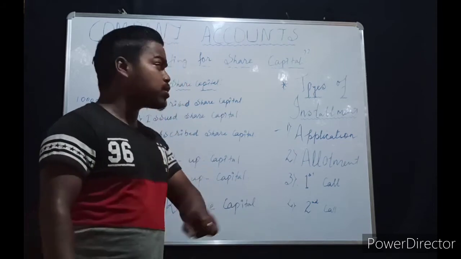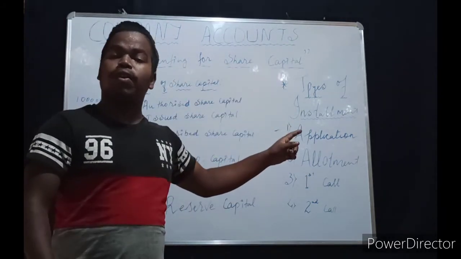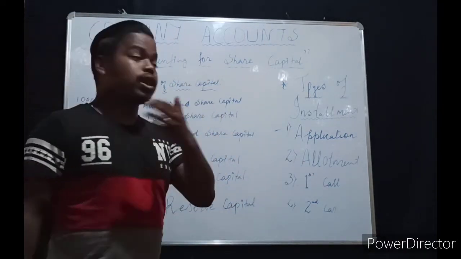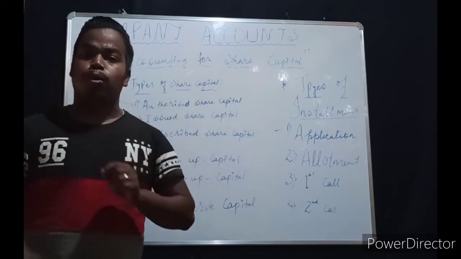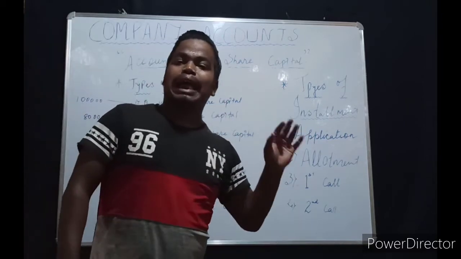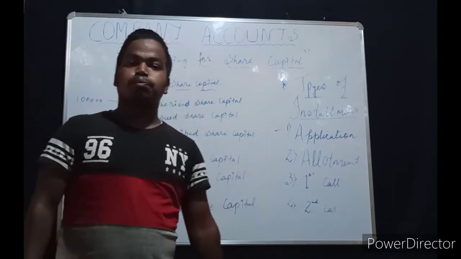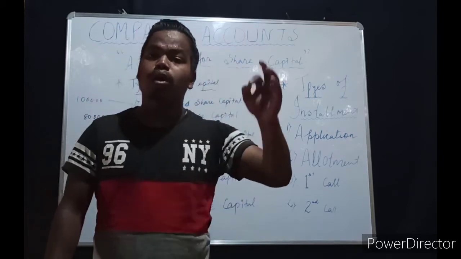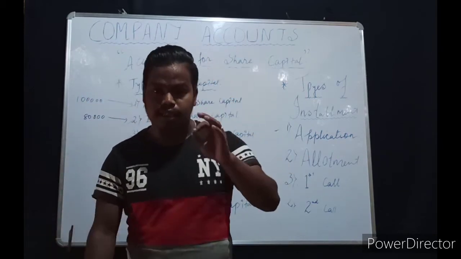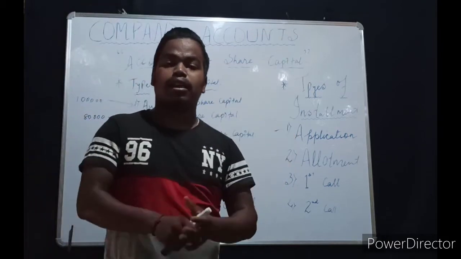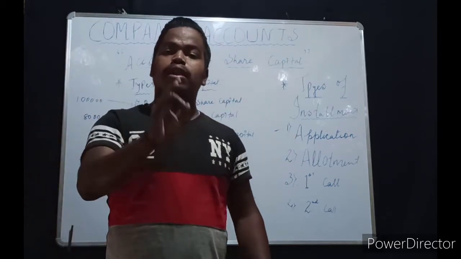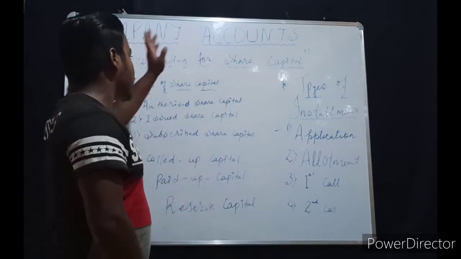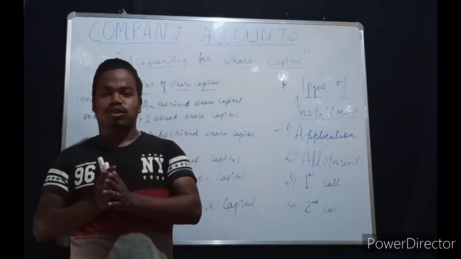So just go through this whole concept. Today I have given you the concept. In the next video I will provide you the format, how to do entries of the company, the format and then the solution. So please go through this whole concept, and remember the old Companies Act was 1956, and the new Companies Act is 2013, Schedule 3, Section 129. Understood?